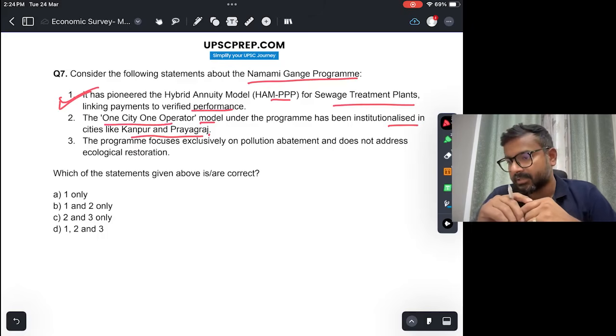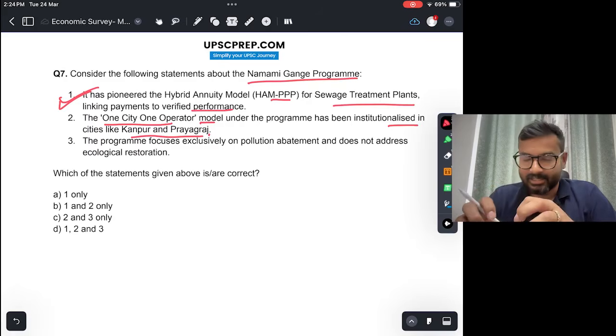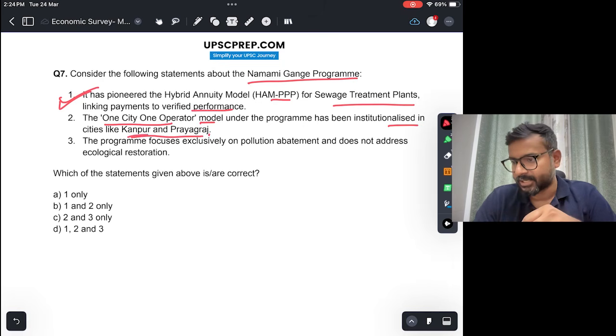If you read the economic survey, one city, one operator model is adopted. Okay, तो एक city में एक ही operator होगा, and this has been institutionalized in Kanpur and Prayagraj.